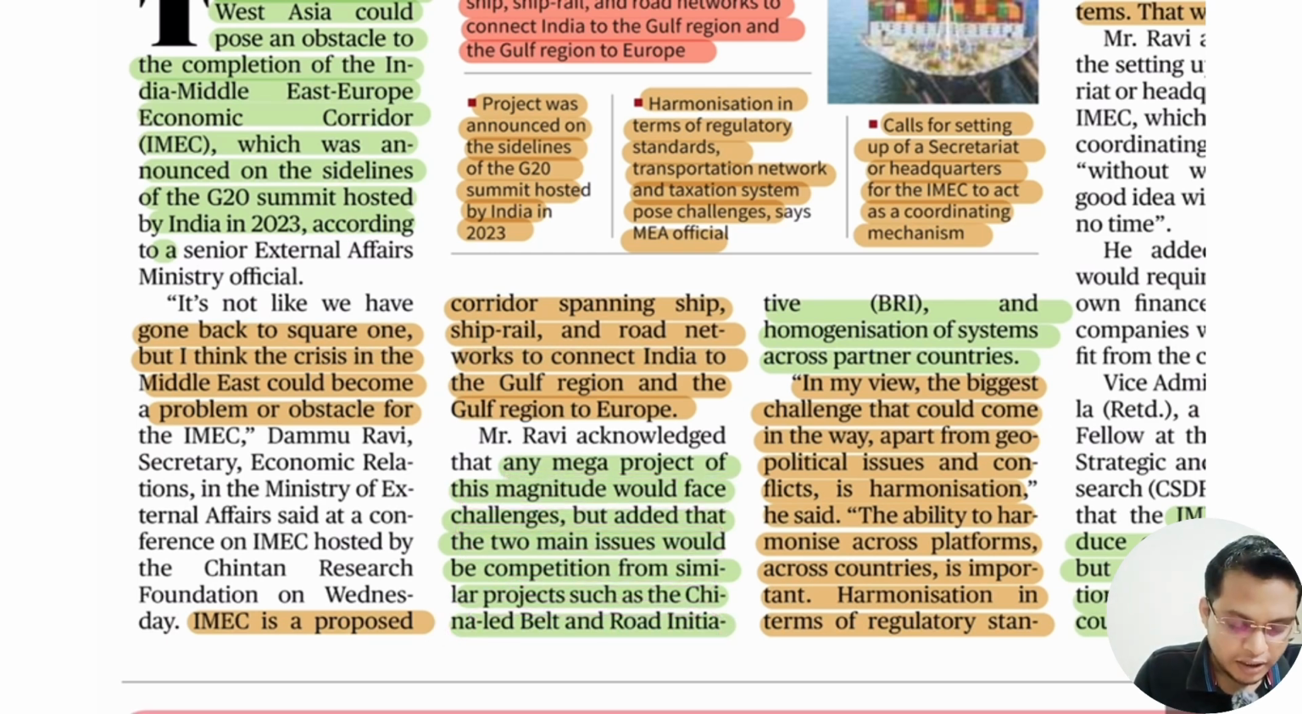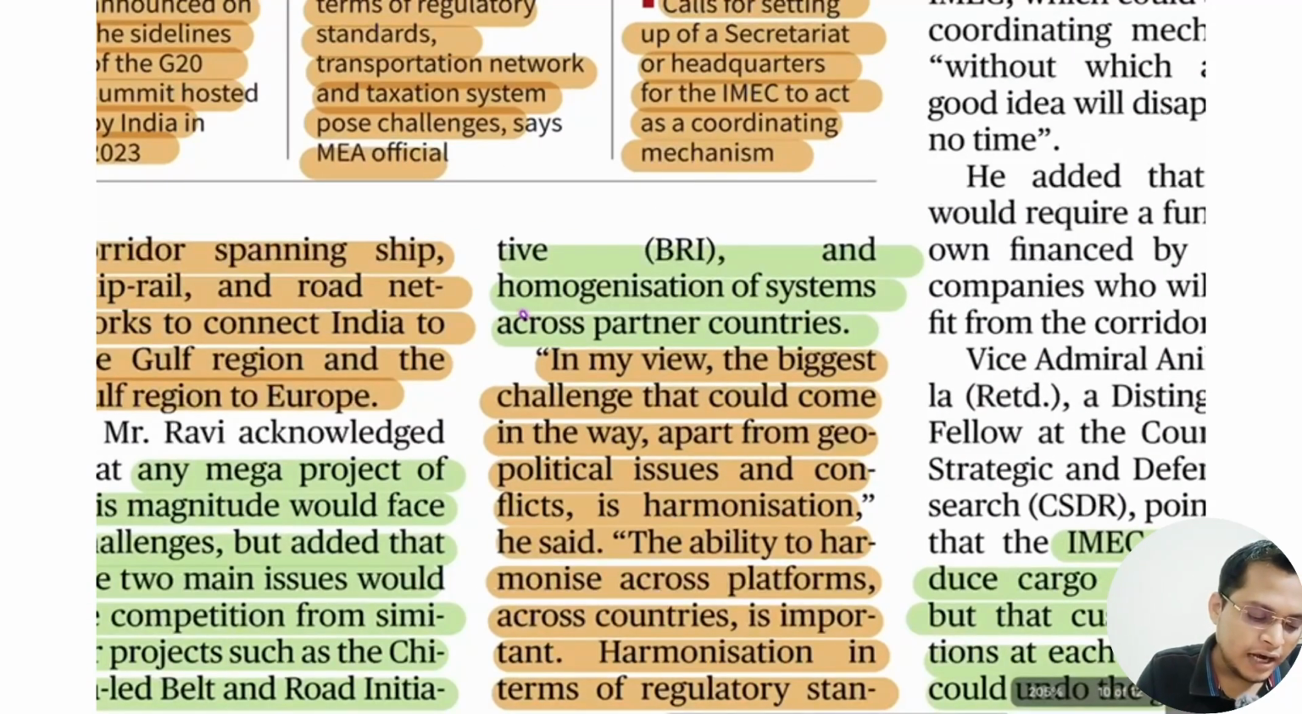So dear students, you have to study the BRI, China's Belt and Road Initiative, in detail. You have to study what its components are, what the challenges are, how China used diplomacy or checkbook diplomacy to influence, and the homogenization of the system across the partner countries. Look,